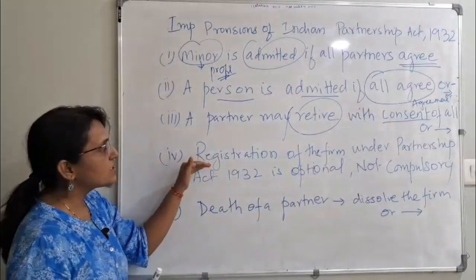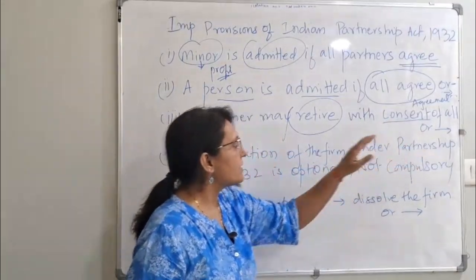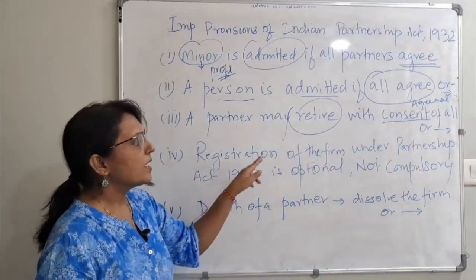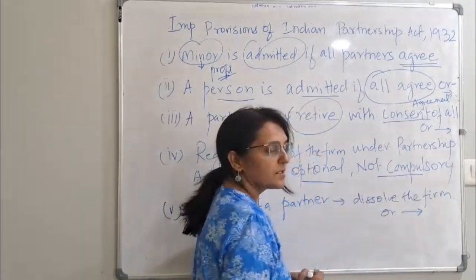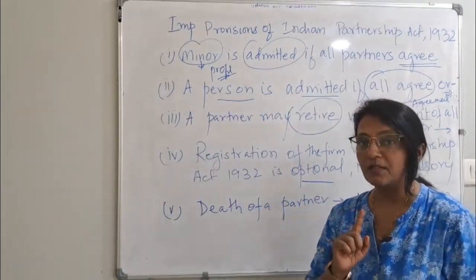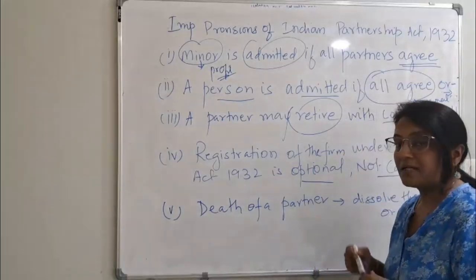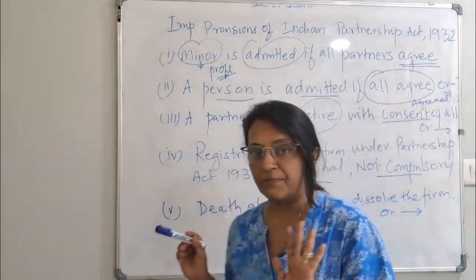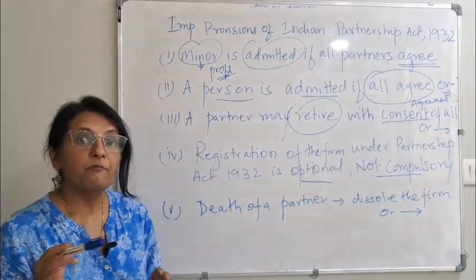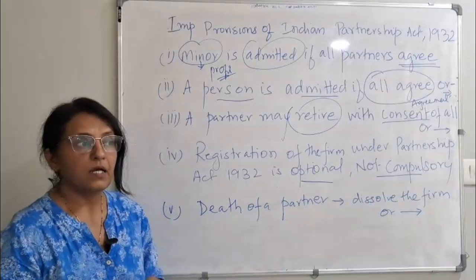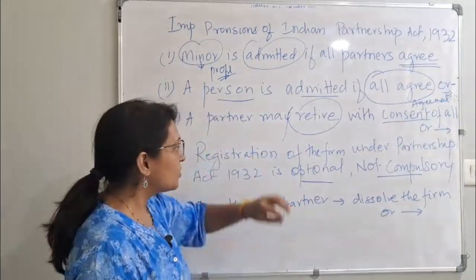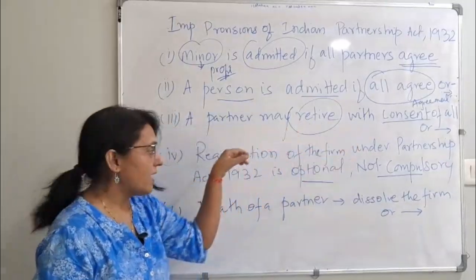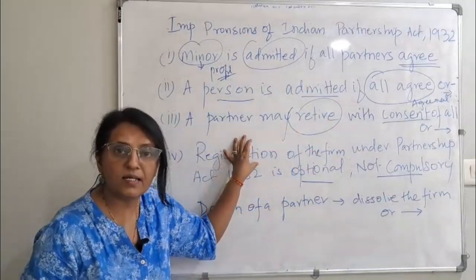Next, registration of the firm under Partnership Act 1932 is optional. It is not compulsory. We are not talking about the partnership deed. Partnership deed, whether oral or written, both are acceptable. We are talking about registration. अगर 2 पार्टनर्स 3 पार्टनर्स ने फर्म स्टार्ट किया तो क्या इसको रजिस्टर करना है? पार्टनरशिप एक्ट में रजिस्ट्रेशन करना है?